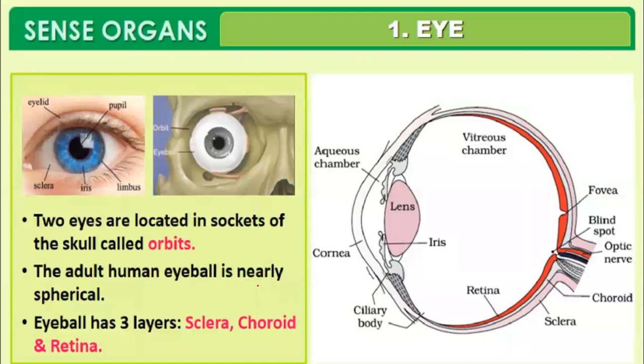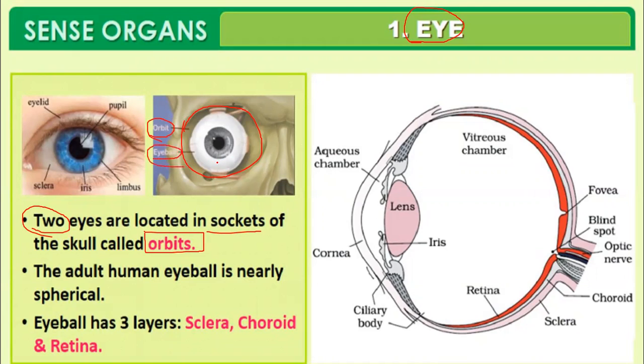And first we are going to discuss the wonderful, fascinating organ, the human eye. We have two eyes located in the socket of the skull, which is called the orbit. In the skull you have an orbit, and in the orbits you would have the eye.